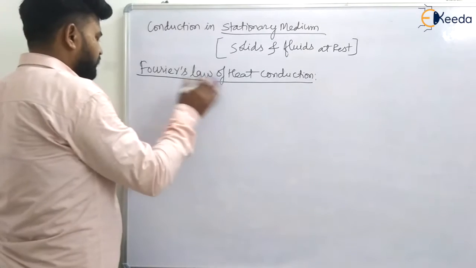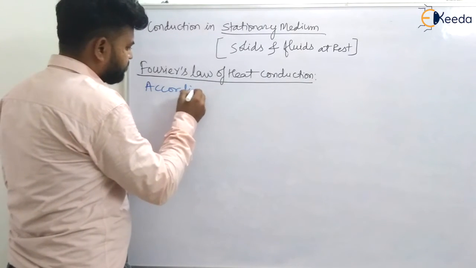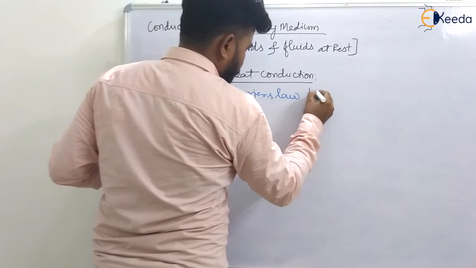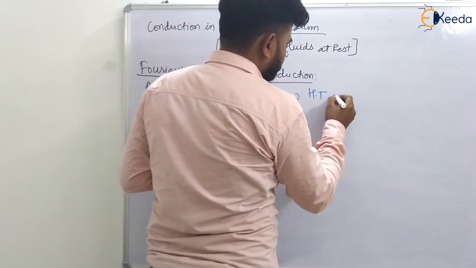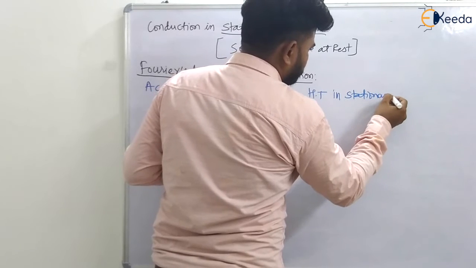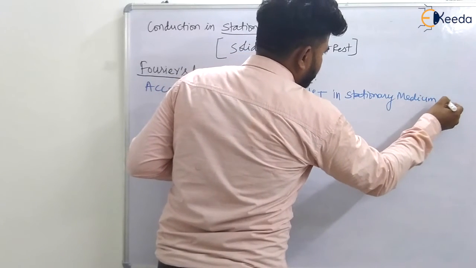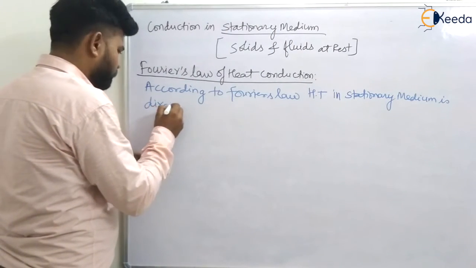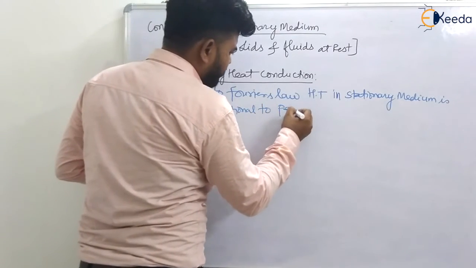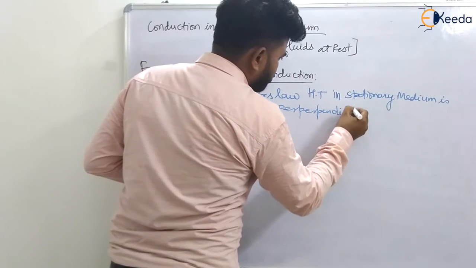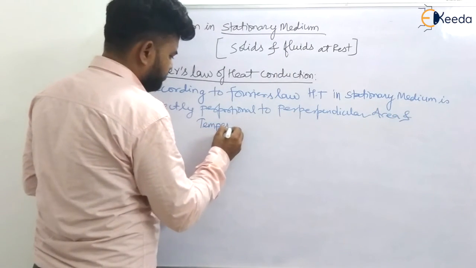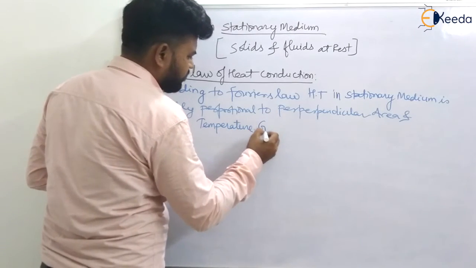According to Fourier's law, heat transfer in a stationary medium is directly proportional to the perpendicular area, and it is also directly proportional to the temperature gradient.